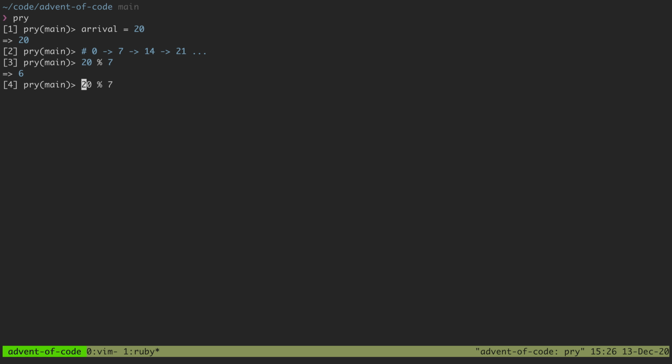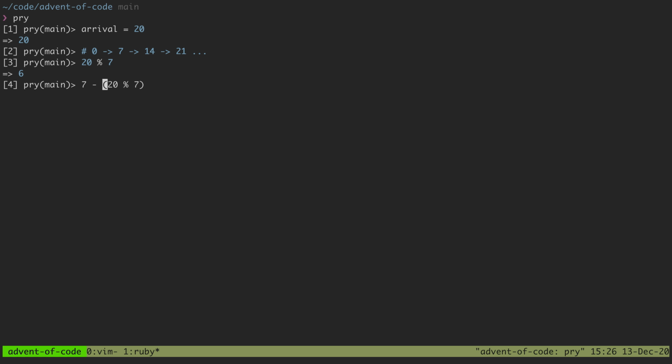So what I want to do is take this mod value, the remainder, and subtract that from the cycle of the bus. That's going to let us know how many minutes we have to wait from our arrival time to the next subsequent bus arrival.